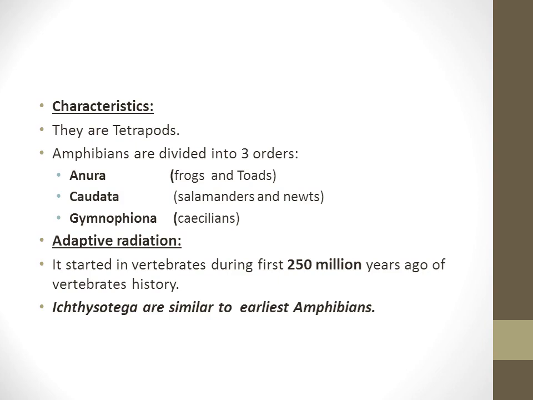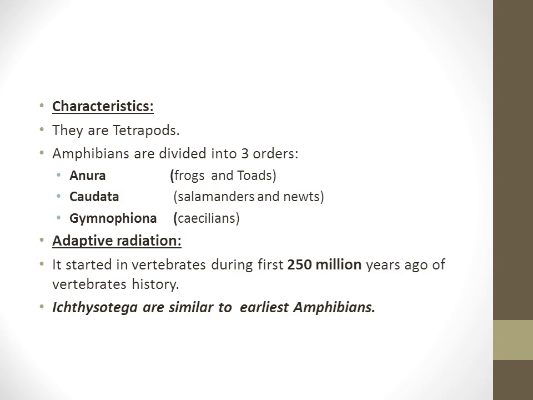Amphibians are divided into three orders: the order Anura or Salientia, order Caudata or Urodela, and order Gymnophiona or Apoda. The order Anura includes frogs and toads, the order Caudata includes salamanders and newts, and the last order, Gymnophiona, includes caecilians.